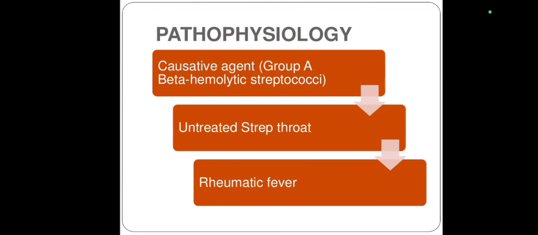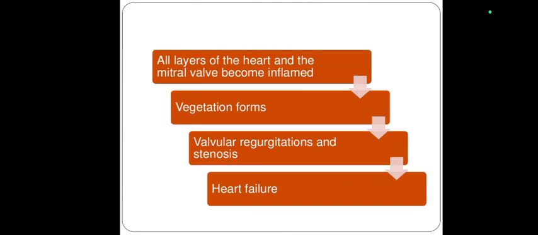Regarding the pathophysiology, it is very clear that the causative agent is group A beta streptococcal infection. If the sore throat or strep throat is left untreated, it can lead to rheumatic fever, and all layers of the heart and the mitral valve become inflamed. The valves get inflamed and vegetations are formed, and as a result valvular regurgitation and stenosis happen, and it leads to heart failure. These are the changes which happen in rheumatic heart disease.